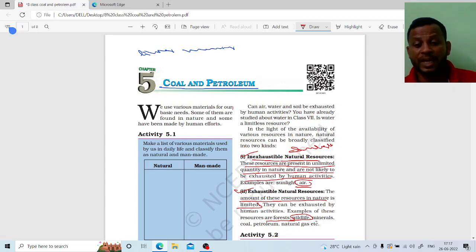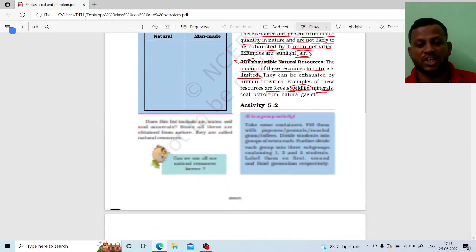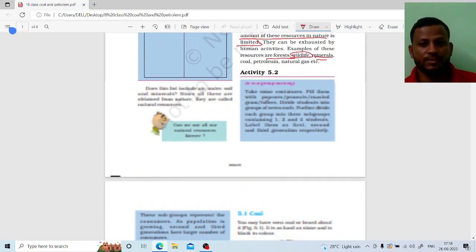And we use the minerals from the earth's crust, that are uranium, iron, and magnesium, right? One day, if we use these minerals at the same speed, then they will be completely exhausted from the earth's crust. There will be no minerals present for the future generation. Remember, this is a very important thing.